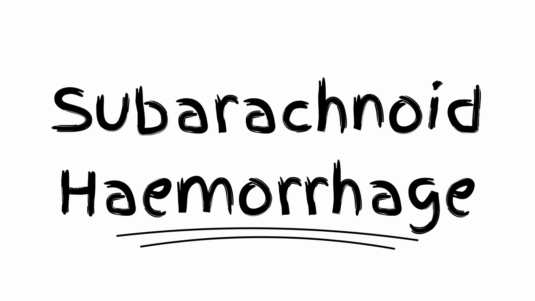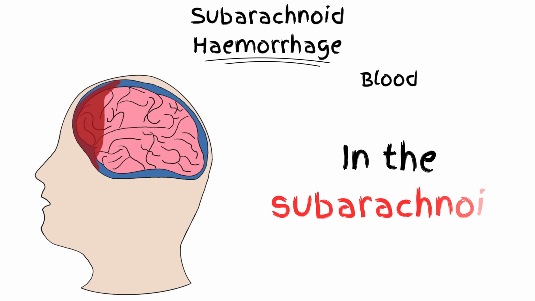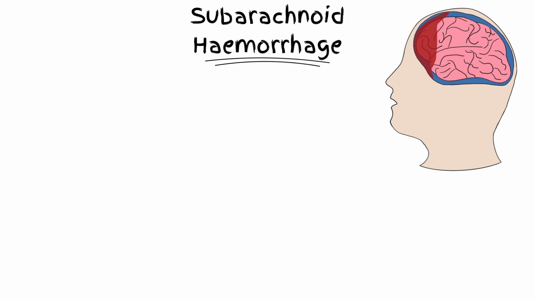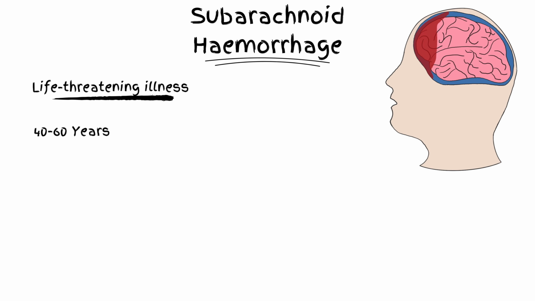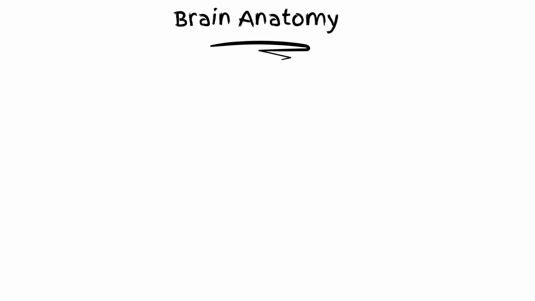In this episode, we will talk about subarachnoid hemorrhage. Subarachnoid hemorrhage is a traumatic event, characterized by the presence of blood into the subarachnoid space. This is a life-threatening illness that affects young patients between 40 and 60 years old. 33% of these patients die before reaching the hospital, whereas 33% have irreversible neurological deficits, and only 33% have minimum neurological disabilities.